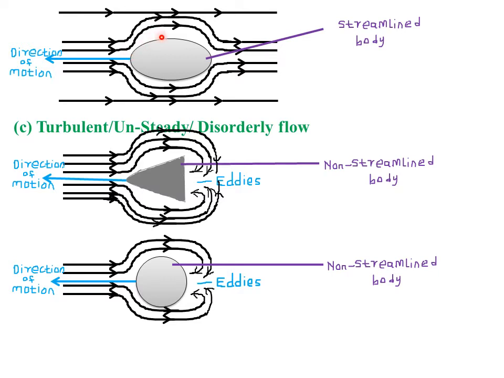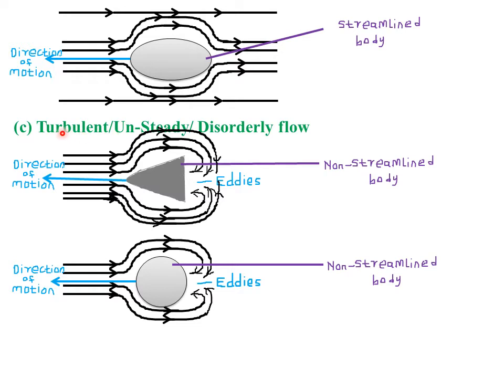The edges are smooth, so the particles will easily flow along it or move past it with very minimal resistance, and no eddy currents form behind it. So such a body is said to be a streamlined body, and the flow is said to be a streamline flow.